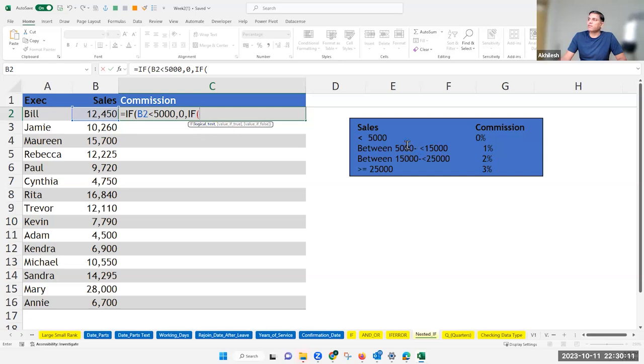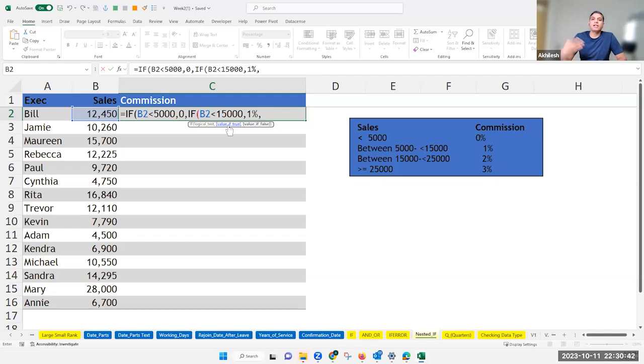So 5,001 I have already covered. Now let me evaluate if it is less than 15,000 or not. So I will say check if sales are less than 15,000. If that's the case, I need to mention the result value if this condition is true. So I am mentioning that's 1%.